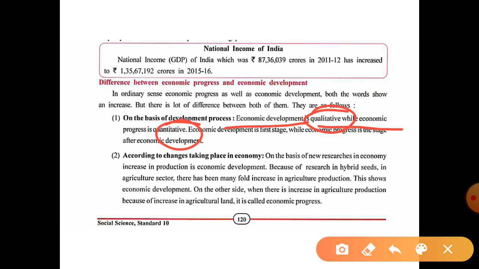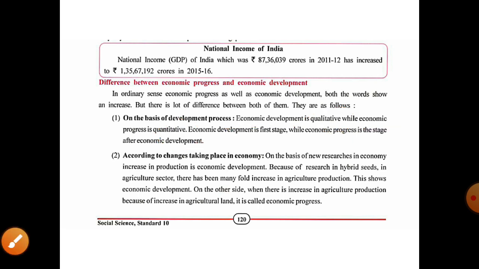Quality means we all know good quality, bad quality, average quality. Economic development is the first stage. What is the first stage? Economic development. If any country produces good quality products, those products will be demanded by other countries.